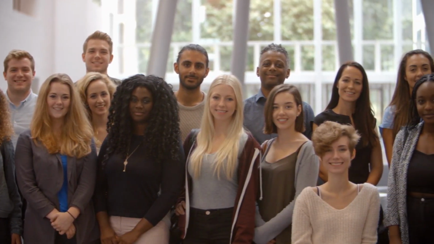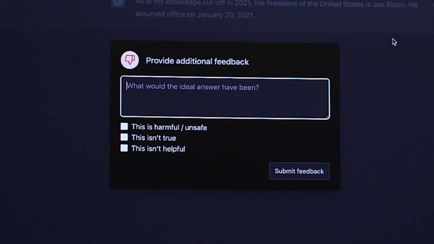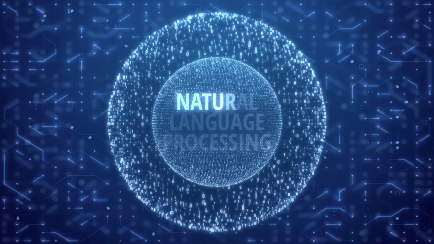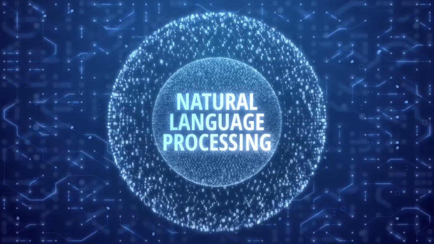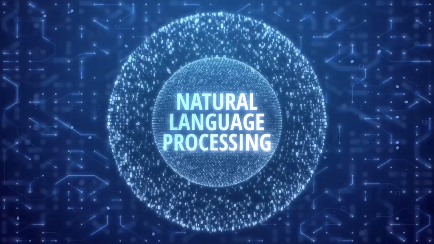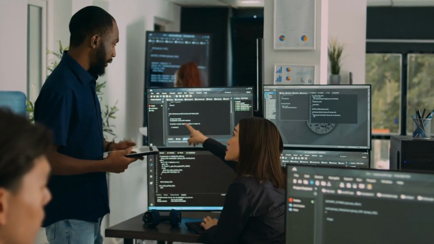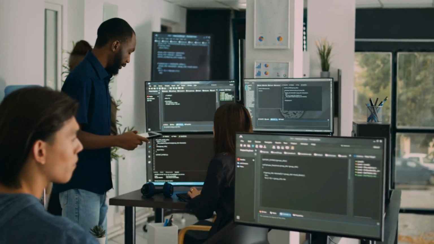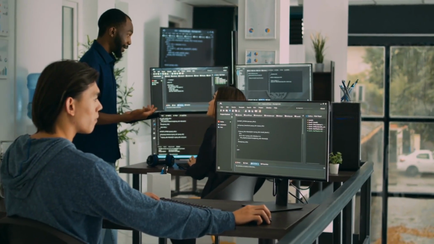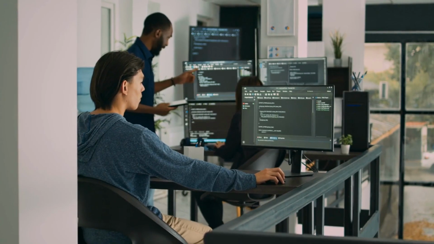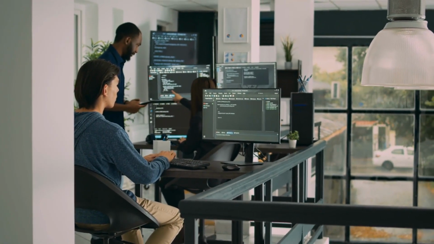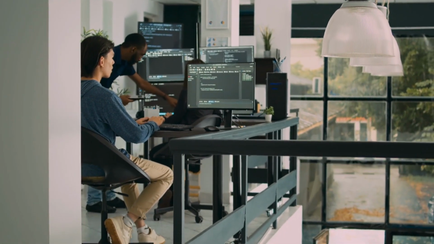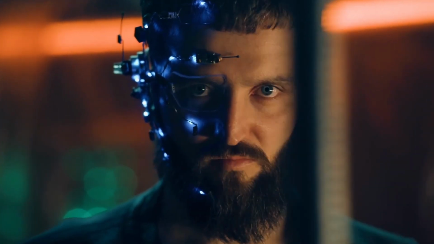Overall, ChatGPT and ChatGPT-3 have made a huge impact on the field of NLP, and they're sure to continue shaping it in important ways. As researchers and developers continue to improve and refine these technologies, we can look forward to a future where language models make our lives even easier and more efficient. Just be sure to keep an eye out for any rogue AI-generated text. You never know what they might say.